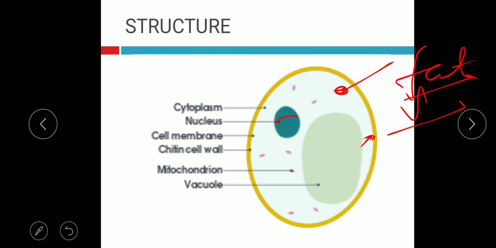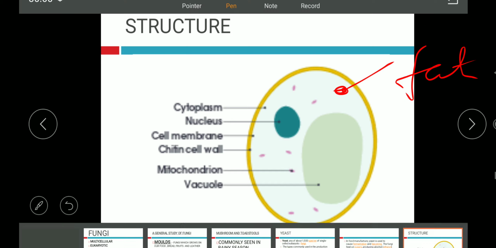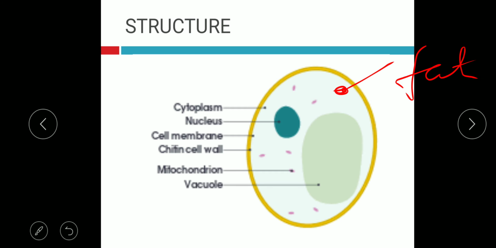Since it has a well-defined nucleus, it is eukaryotic. So this is all for today. Next class we will continue with the economic importance of yeast. Thank you everyone.